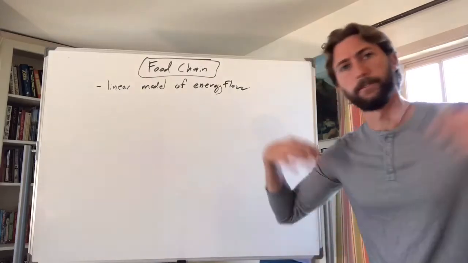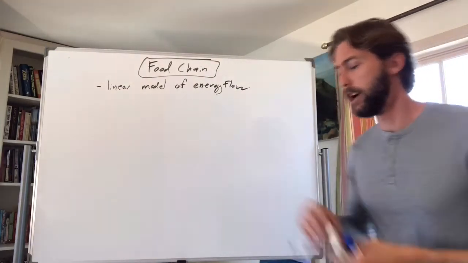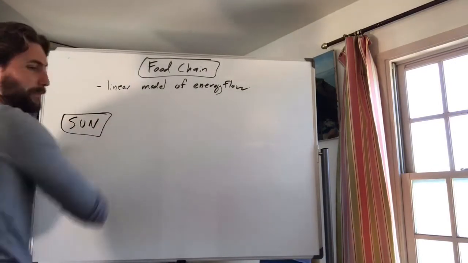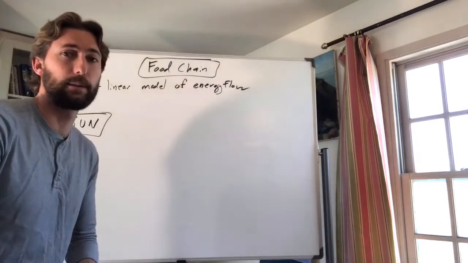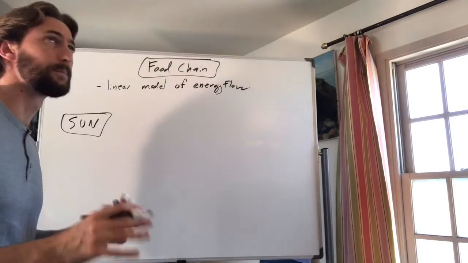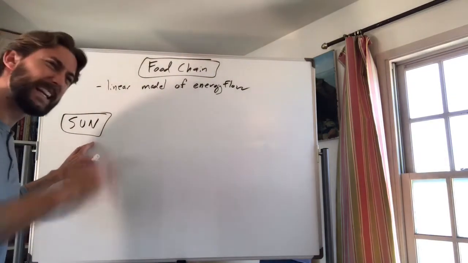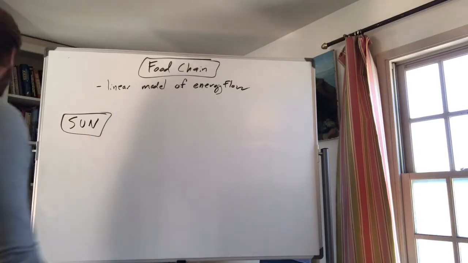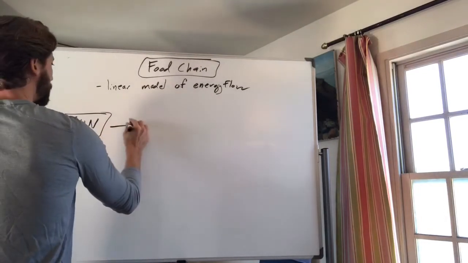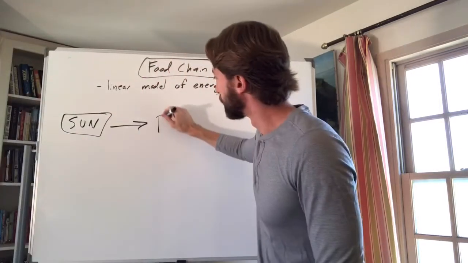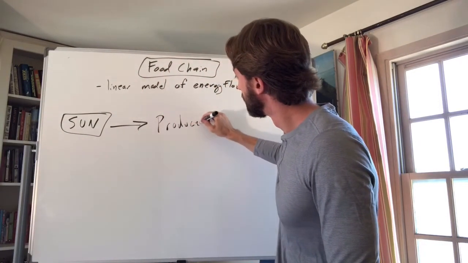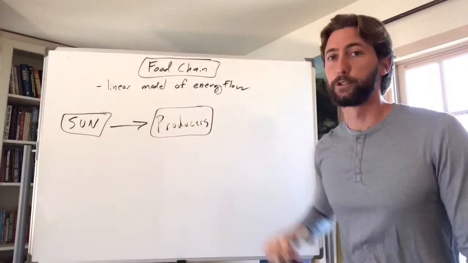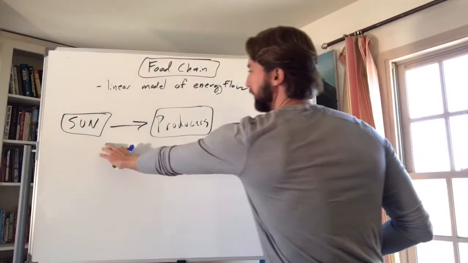So we're going to start with the first thing that gets energy, or where all the energy starts, always with the sun. Sun has all the energy, unless you're talking about rare ecosystems like the hydrothermal vents at the deep bottom of the ocean, they don't do photosynthesis. There's chemosynthesis, something like that. But for the most part, 99.999% of all energy on Earth comes from the sun. The sun's super important, which means the sun is then used by our producers. Remember, producers are plants. These are also known as autotrophs, make their own energy, right? They make energy from the sun through photosynthesis.